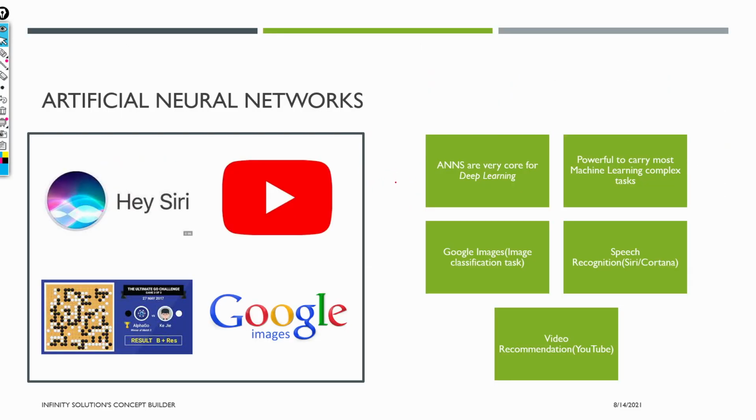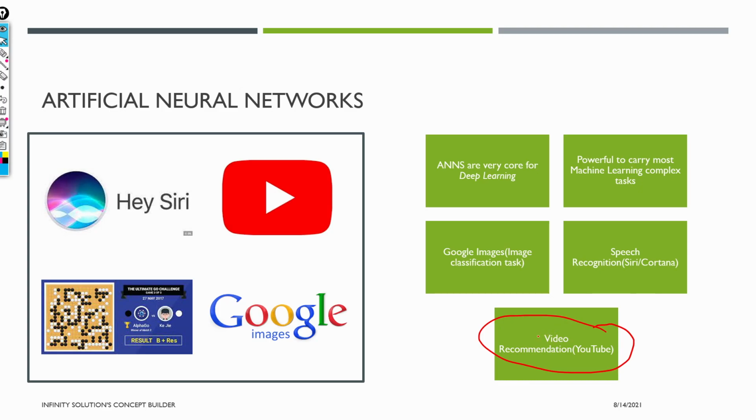So let's begin. Before beginning, let's have some motivation that we are using deep learning and neural networks, or you can say AI, in day to day life, knowingly or unknowingly. This is like Siri, Apple's assistant, and Cortana, the virtual assistants that we have. Then YouTube, the video that you are watching right now: the recommendation system of YouTube. It's not like YouTube will give the same video recommendation every time.